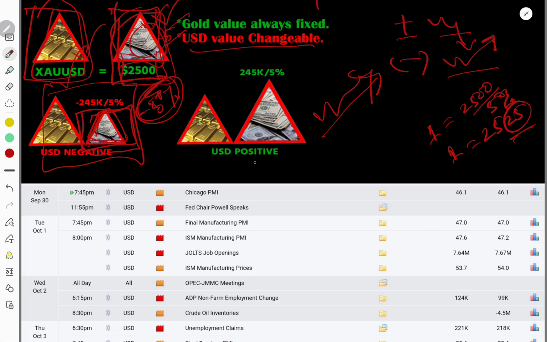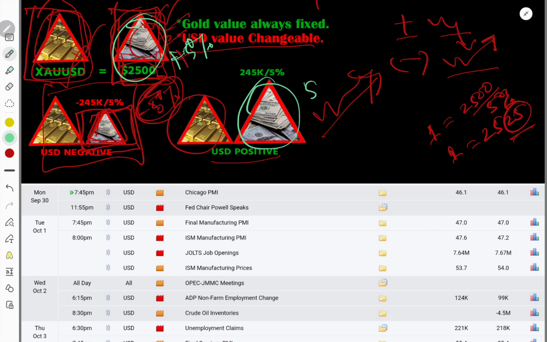And for positive USD value, gold is always constant as I said before. If we add plus 5% to the previous value, it will be 5% bigger than the previous one. In that case, if the USD value increases, gold value is decreasing, that means we have to spend less to buy one gold bar.